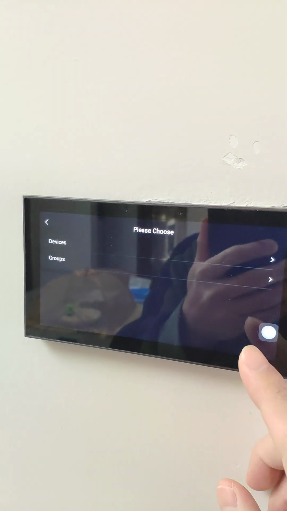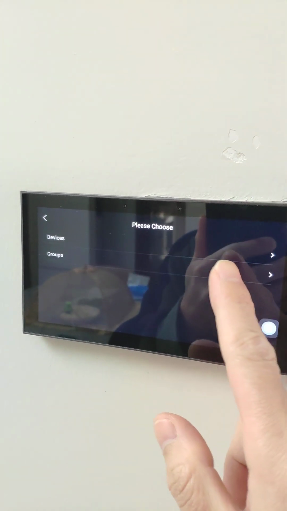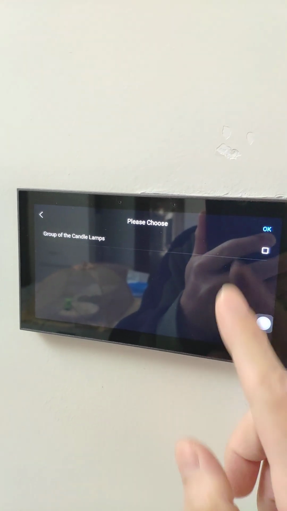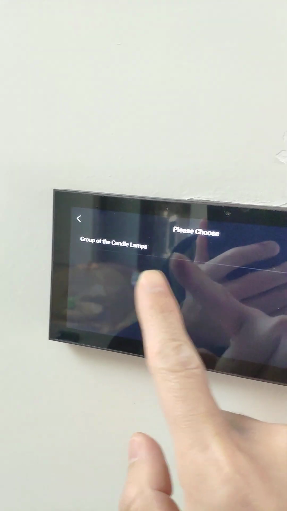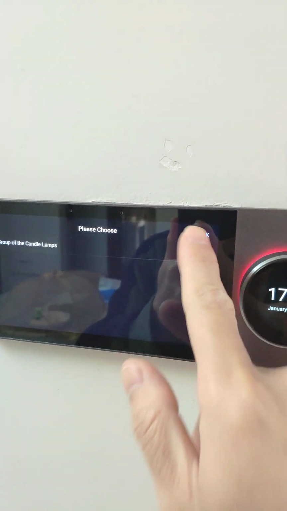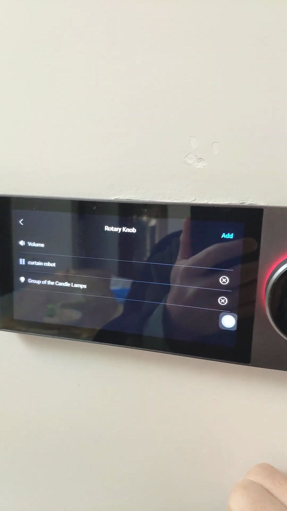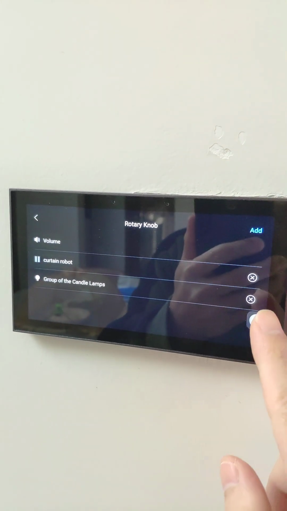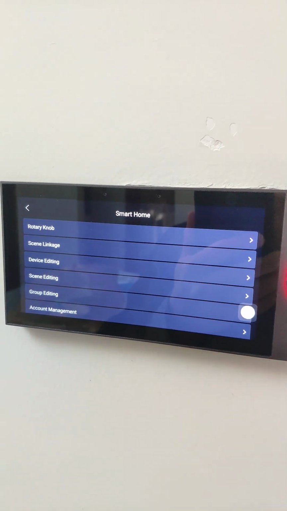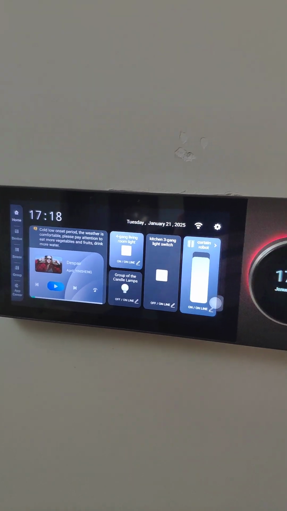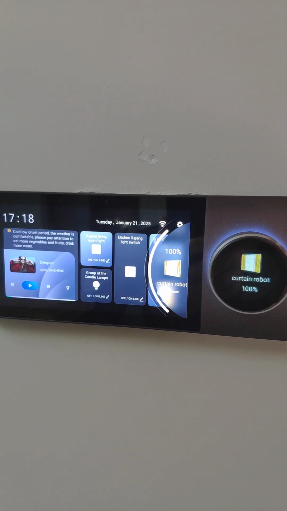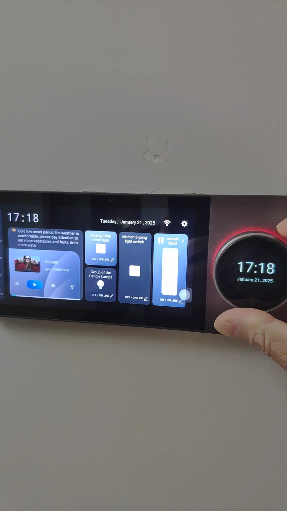Again, if you need to add more devices that support it, for example, we check the groups or device, and only the group of the candle lamps can be added. Okay, we tick it up and add it. Okay, now we go back to the home screen, and you can try take the robot. Okay,